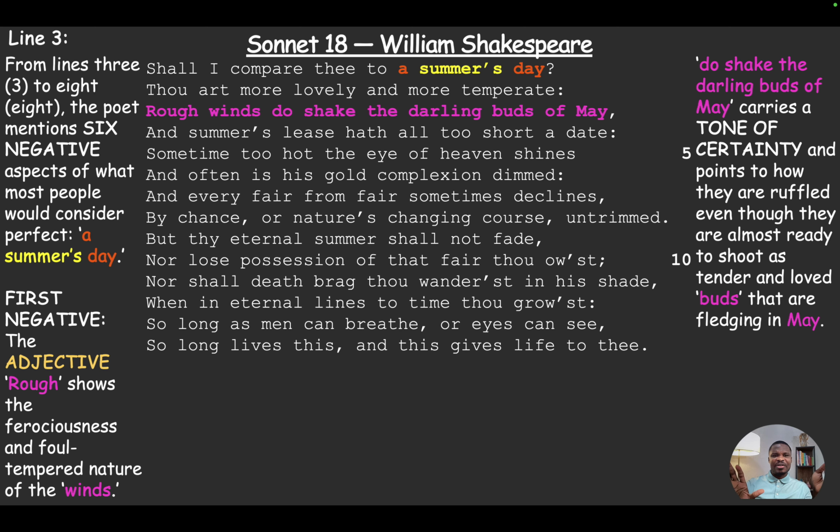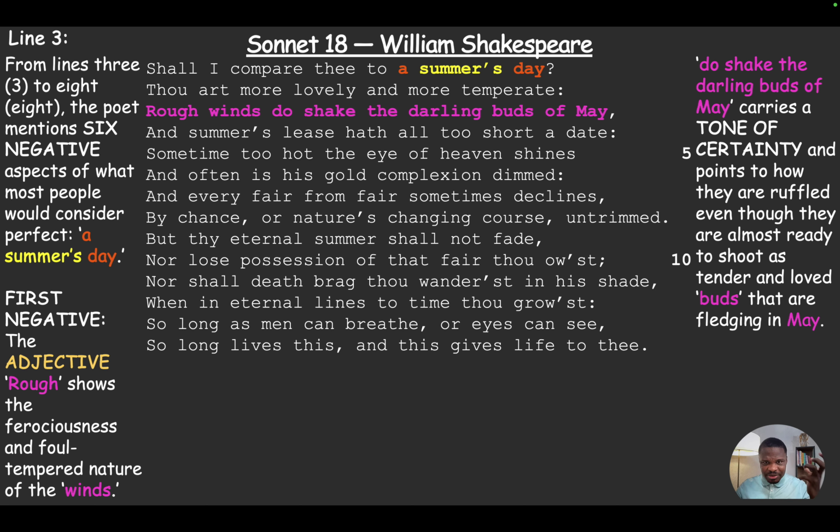Now, let's look at the first negative. The first negative is that "rough winds do shake the darling buds of May." Remember, temperate was the description of his lover, but "rough" shows the ferocious, foul-tempered nature of the winds. So unlike his lover, who is perfect in her attitude and manner, in summer, sometimes the wind is foul-tempered and ferocious. "Do shake the buds of May" carries a tone of certainty.